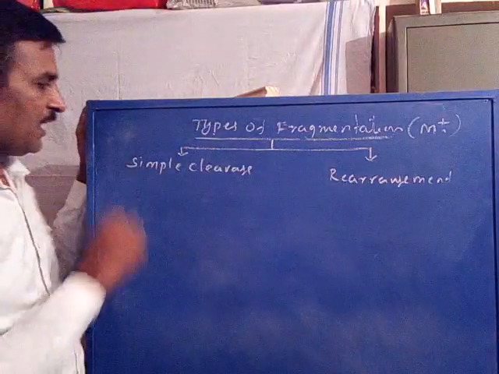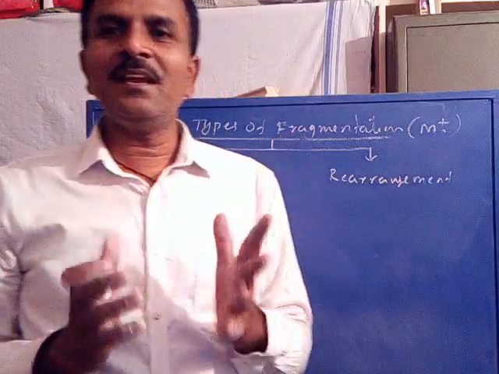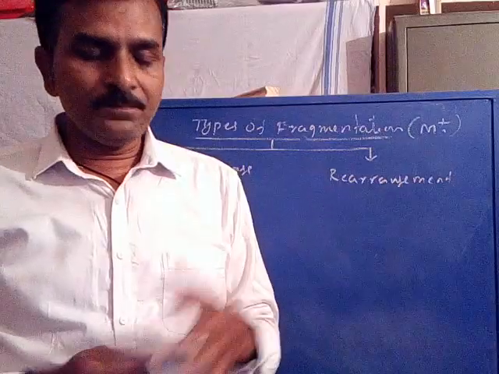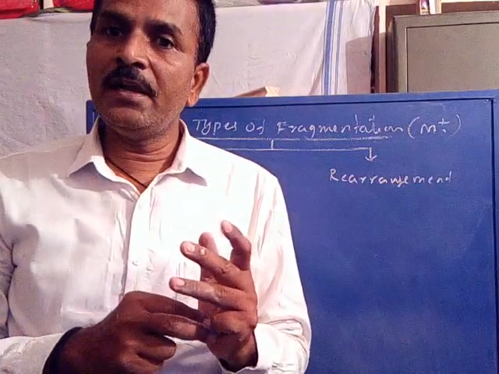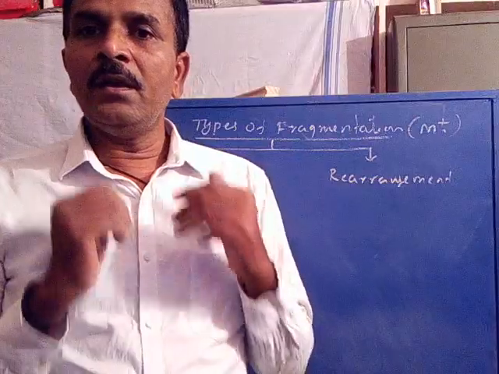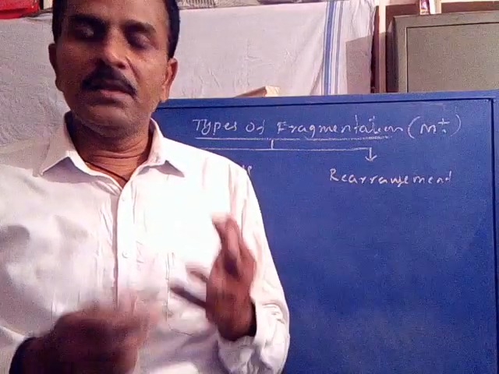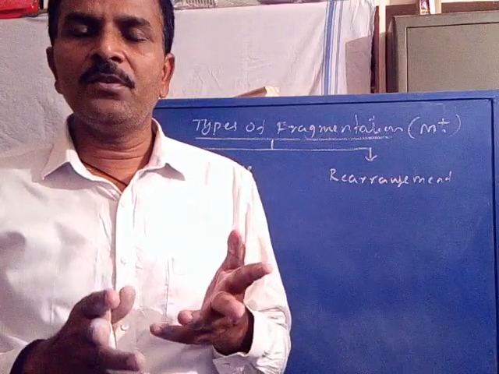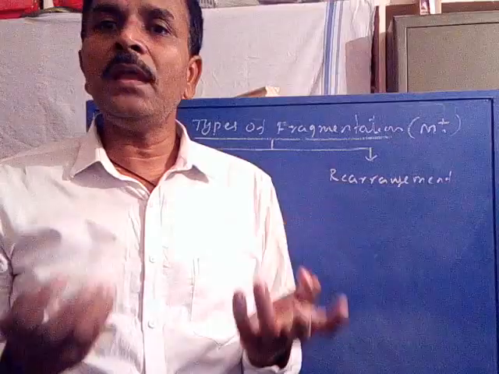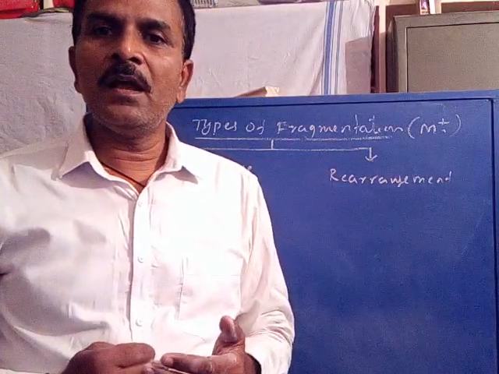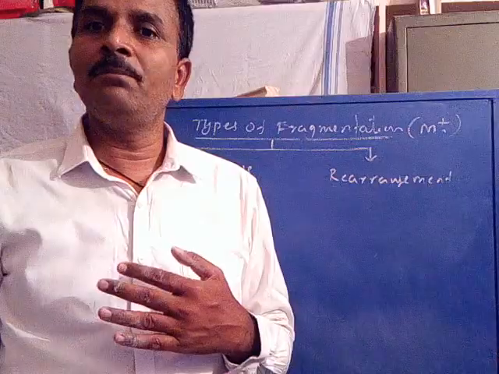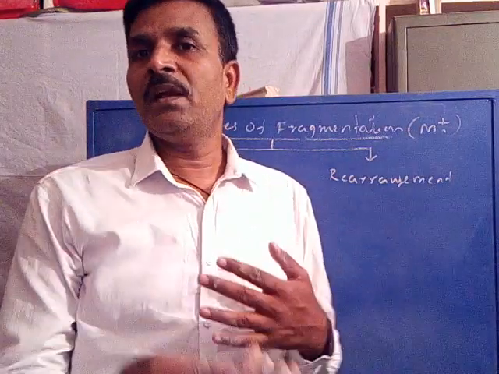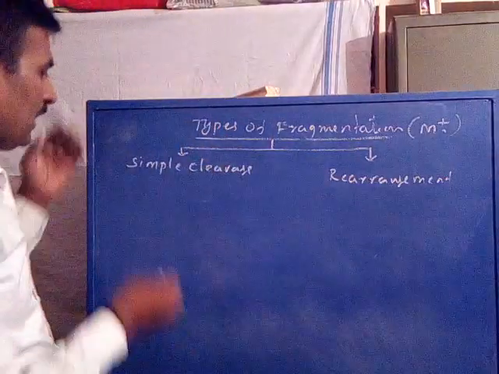Now coming to the simple cleavage. When we consider the cleavage, there may be two types. We already studied that the cleavage of a bond is of two types: it may be heterolytic cleavage or it may be homolytic cleavage. So the molecular ion, when it undergoes fragmentation by a simple cleavage, may be cleaved either way.